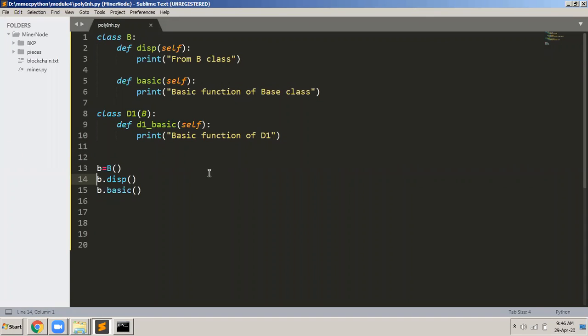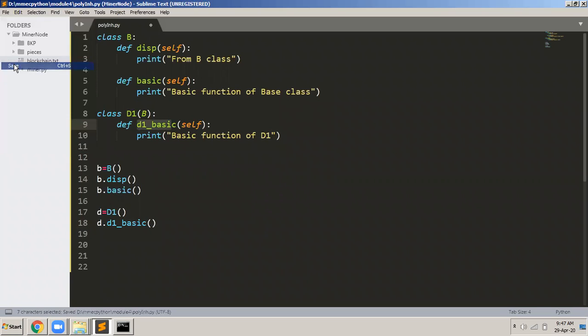What I do now is I create an object of D1 class. I call it small d, which is equals to D1. D1 is the class. So now what I'm trying to do is I created an object of D1, d is equals to D1 like this, and then d dot D1 basic. So I called this function, the D1 basic function, through which object? The d object. Okay, so there is no harm.